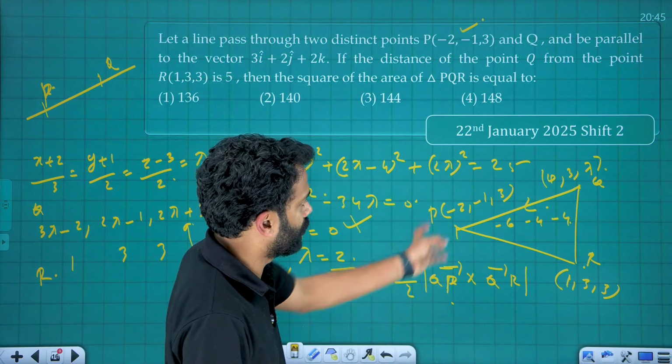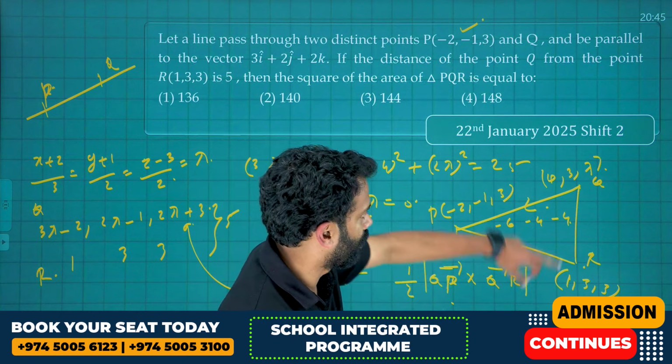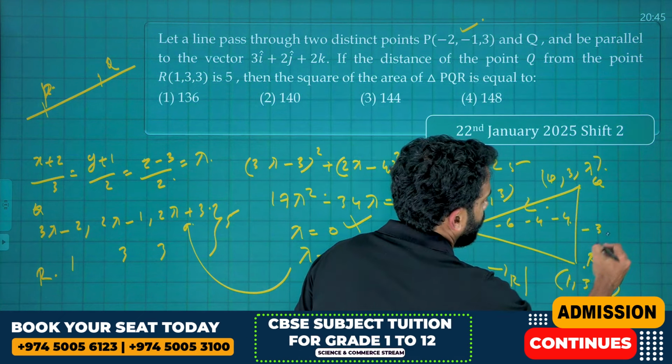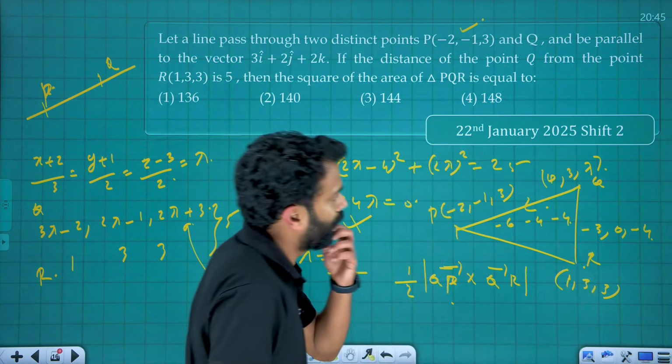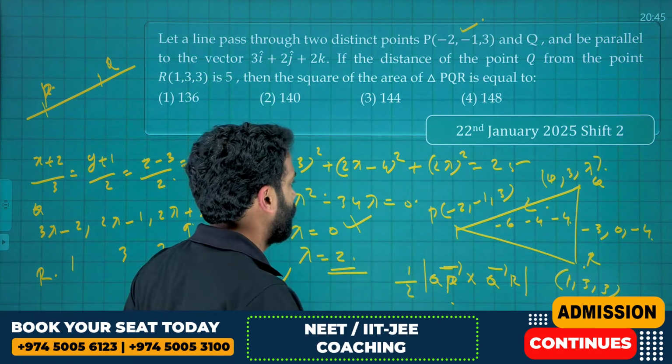That is what QP is: position vector of P minus position vector of Q. And what about QR? Position vector of R minus position vector of Q. That is minus 3, 0, minus 4. Okay, we can move to the next slide to get the final answer.